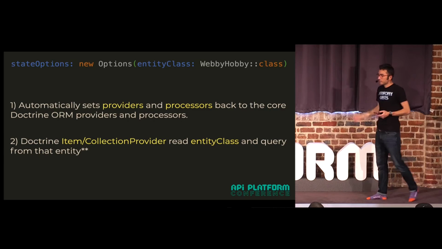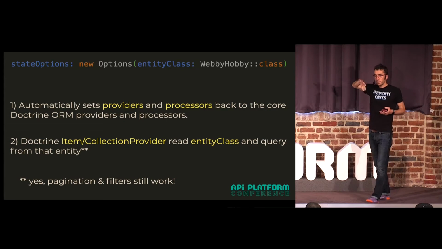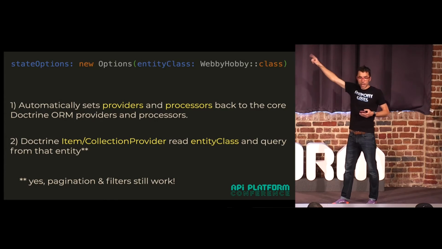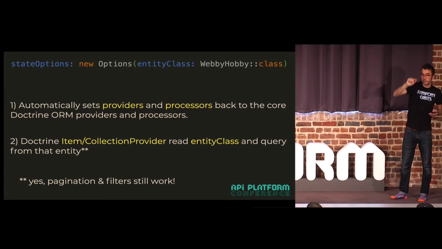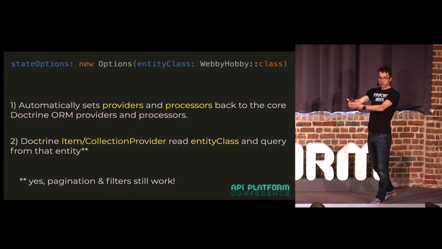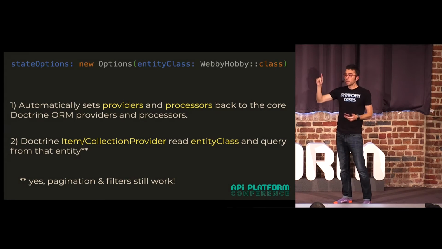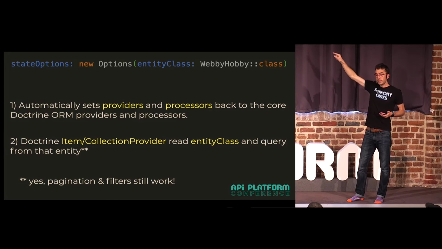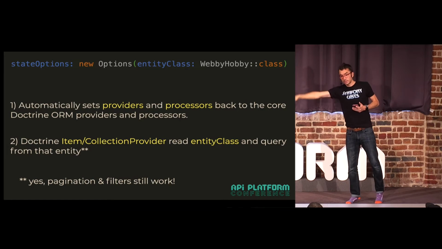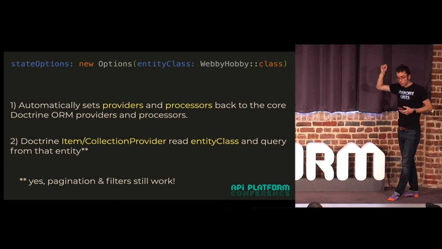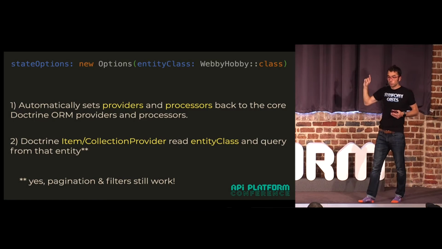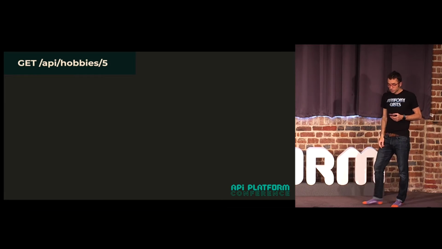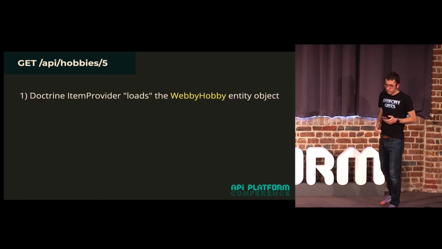So the second thing that the state options does is that there's various places in the core of API Platform, including the collection and item provider from Doctrine, that look for this. You can open up the collection provider, and you'll see code in there that says, hey, is the state options entity class configured? If it is, I'll query from that entity. So this means that the collection provider actually works, because it's going to query from Webby Hobby, which means pagination works and filtering works. So let's look at what happens behind the scenes here.